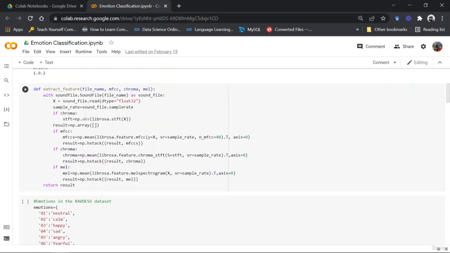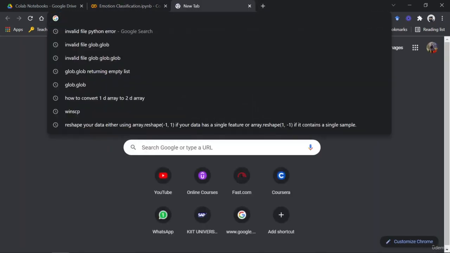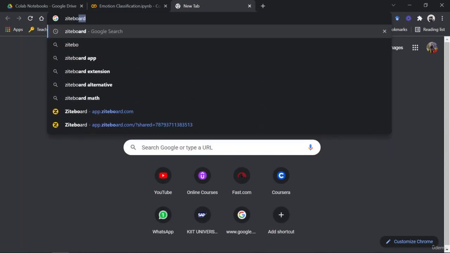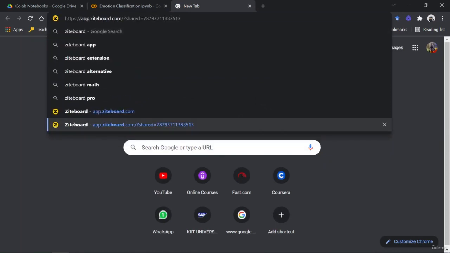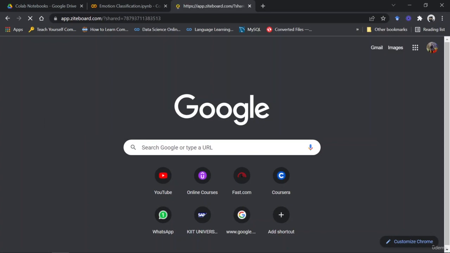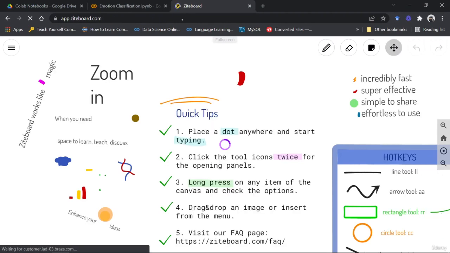We will dive deeper into the MLP classifier and see what exactly happens under the hood. So let me just open up a board, and on that board let me showcase how exactly things are working.